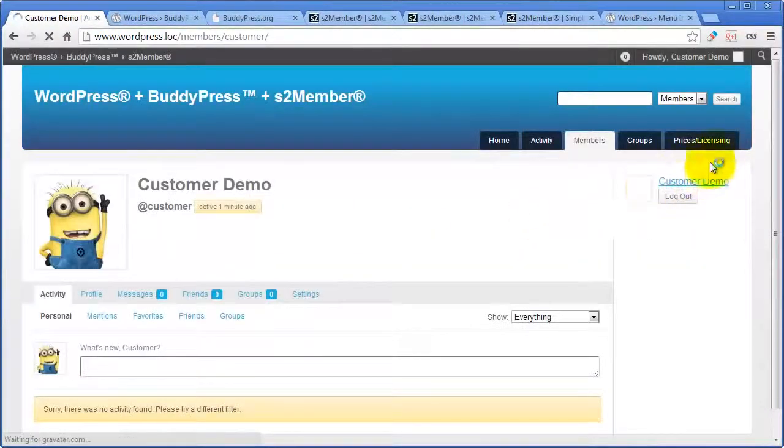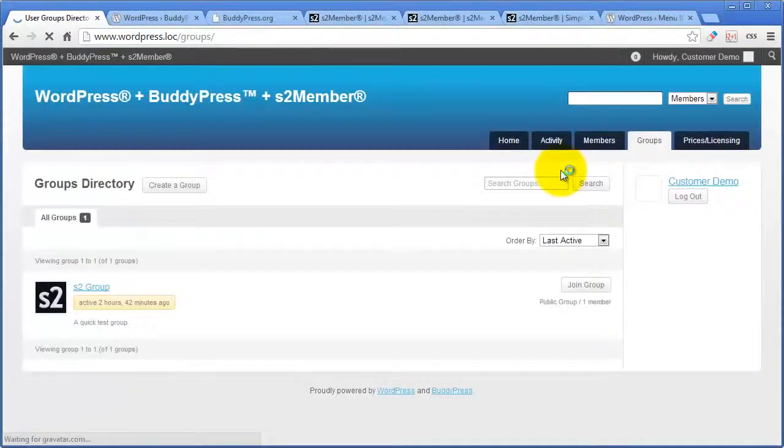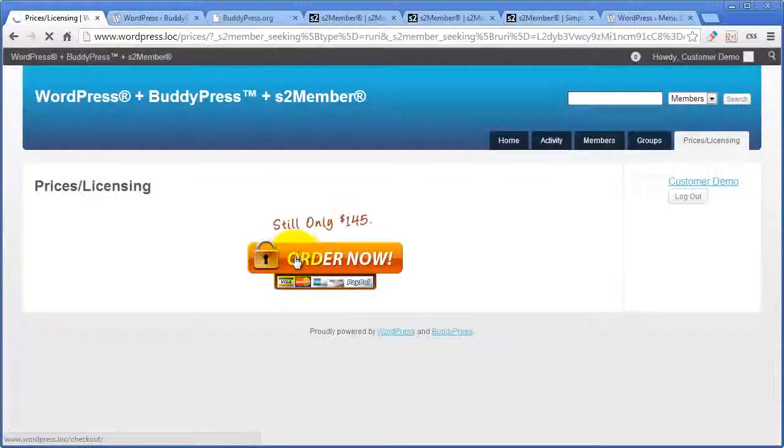Notice when I log in that the navigation bar changes. I have a lot of the functionality provided by the BuddyPress components, but I also have a prices and licensing tab. And that prices and licensing page is the membership options page I've configured for S2 Member. I want that to appear because this customer is not actually yet a paying customer, they're just a free subscriber. So for example, if they try to click S2 Group, they're not going to be able to access that. They're going to be redirected to the membership options page.